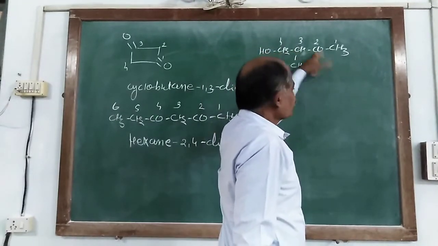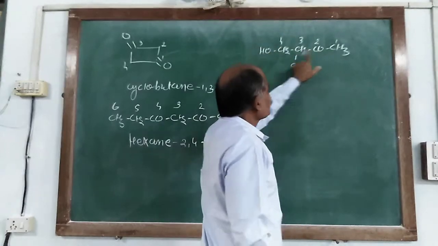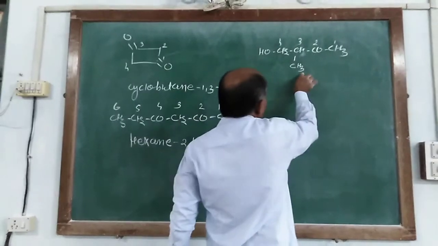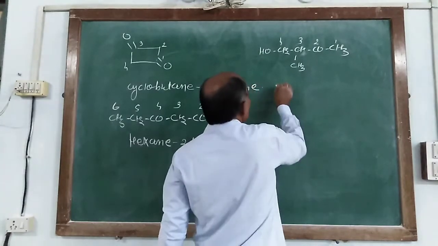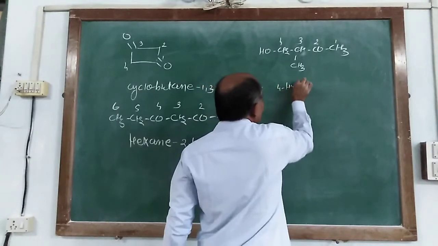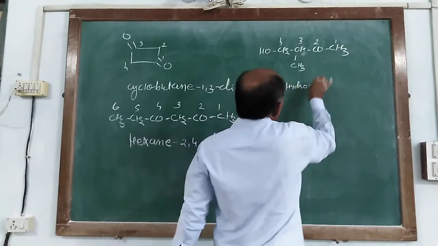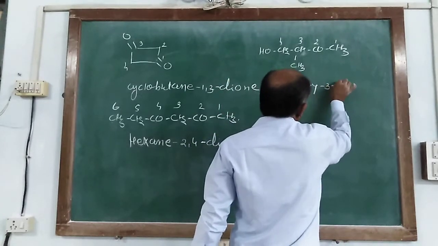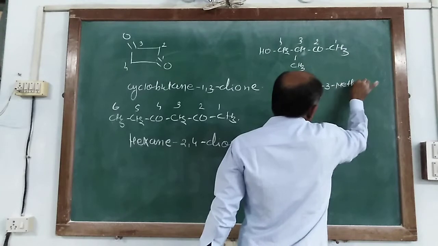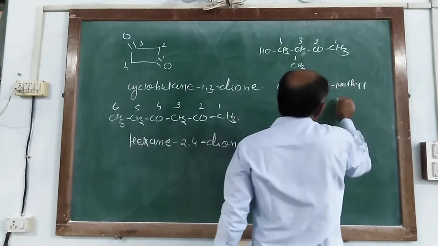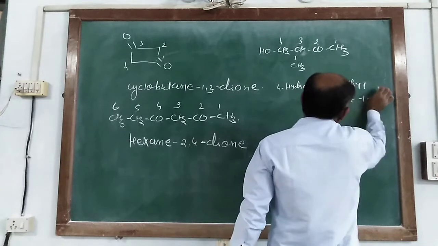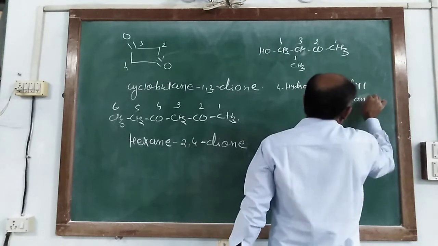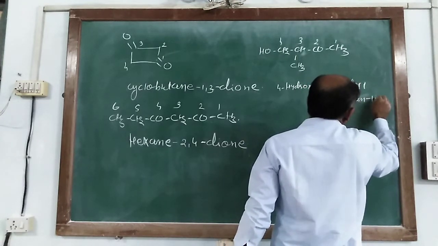Here it is methyl and it is hydroxy. So 4-hydroxy, 3-methyl, butan-1-one.